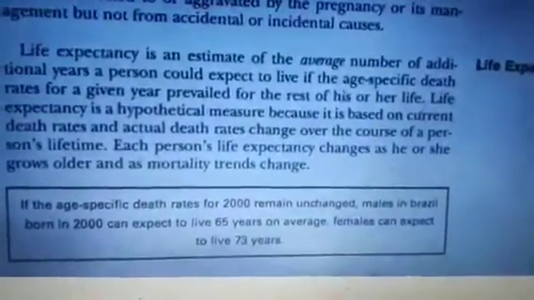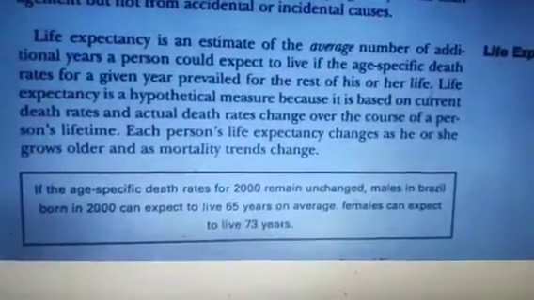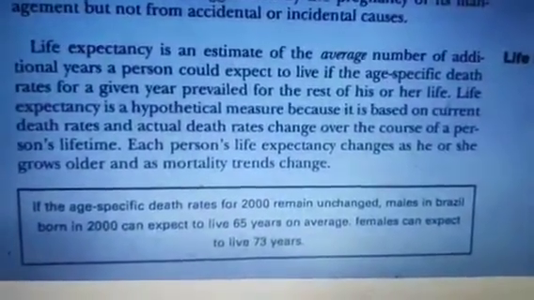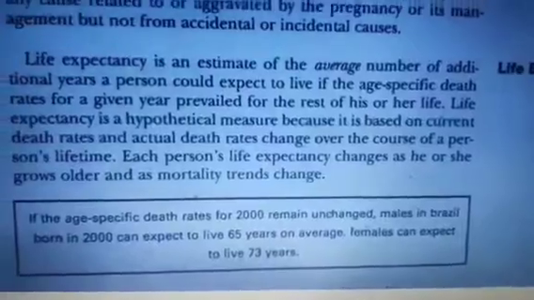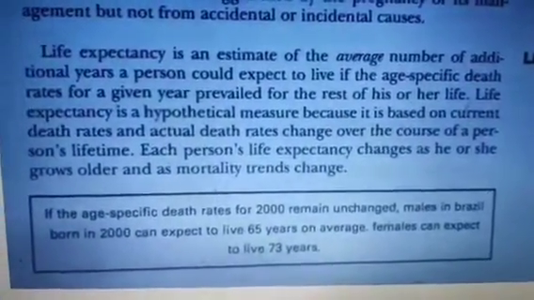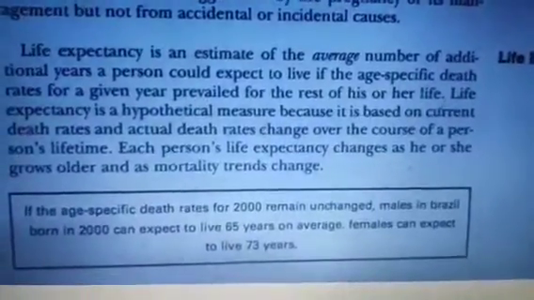And the last but not least is life expectancy. Life expectancy is an estimate of the average number of additional years a person could expect to live if the age-specific death rates for a given year prevailed for the rest of his or her life.